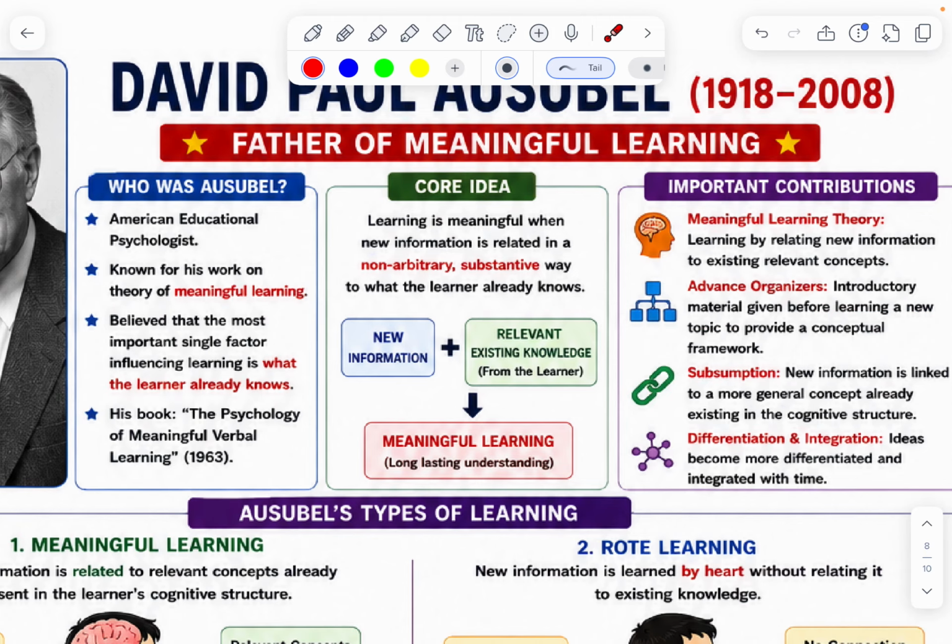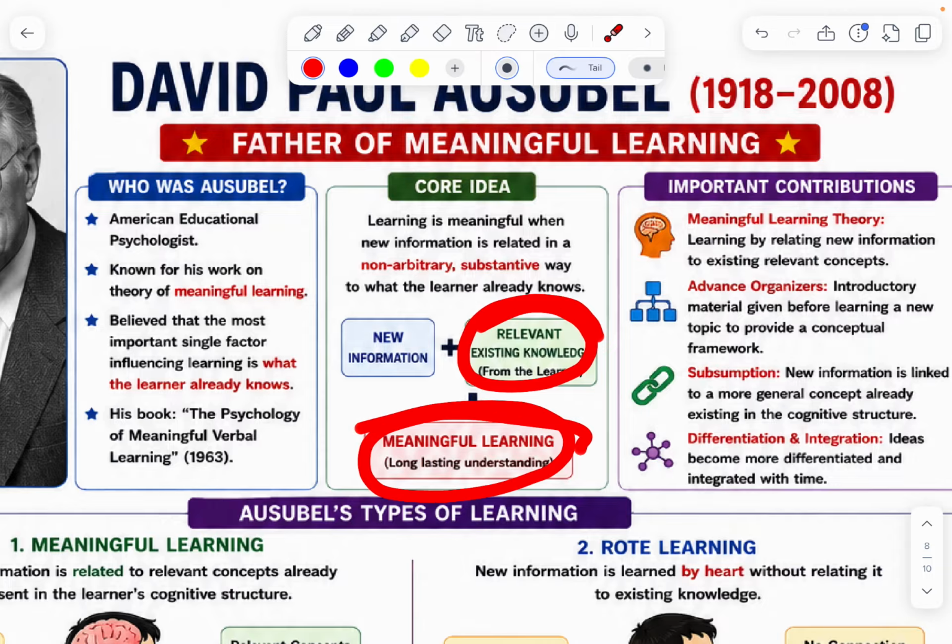Important contributions: meaningful learning, advance organizers, which introduce material given before learning a new topic to provide a conceptual framework. Subsumption means new information is linked to a more general concept already existing. You can observe the link. Suppose a student has some knowledge about some subject, then the teacher gives new information, linked to the existing cognitive structure. The final output, new information and existing knowledge, is meaningful learning.